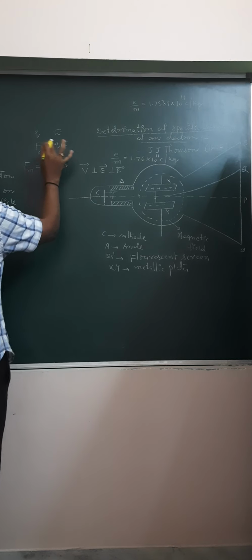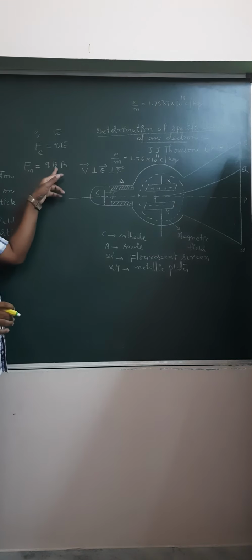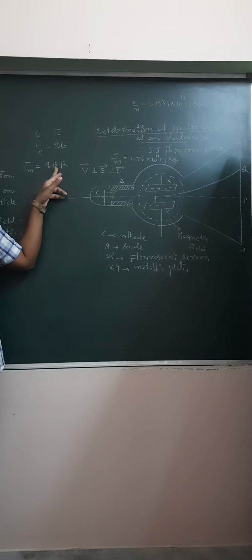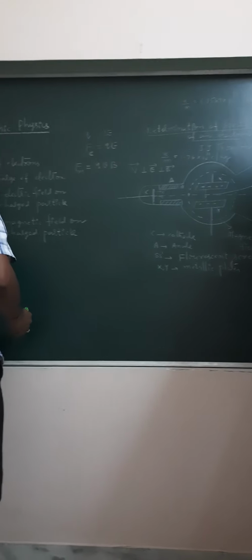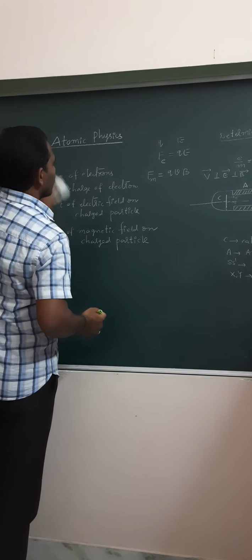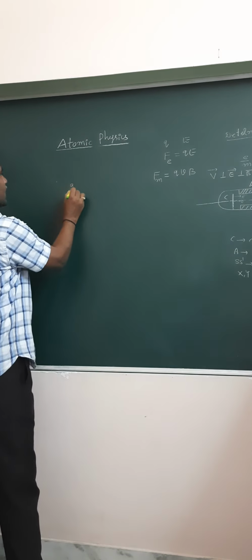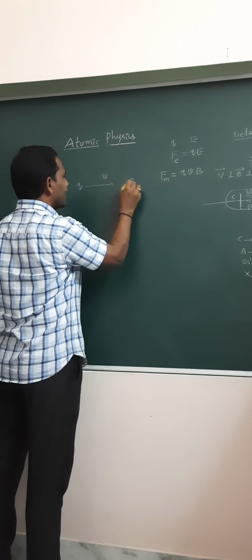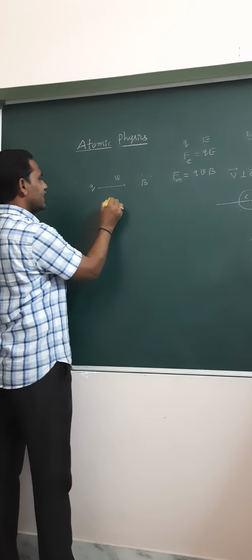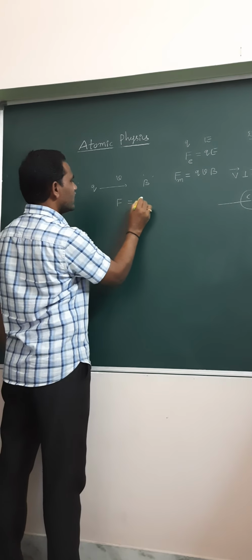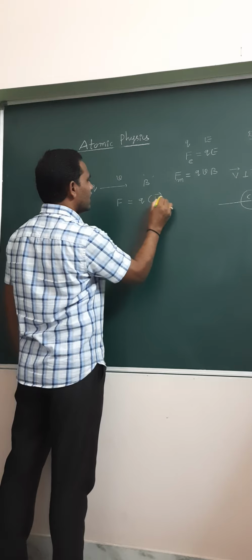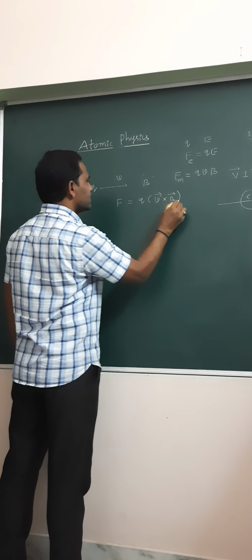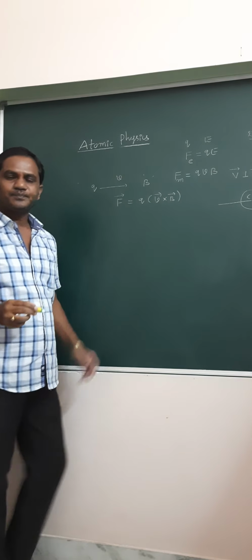QVB, where Q is the charge of electron, V the speed of the electron beam. Okay. So here, for that I will explain in detail. When the charged particle Q is moving with the speed V in the uniform magnetic field B, then it experiences the force F equal to Q into V bar cross B bar.